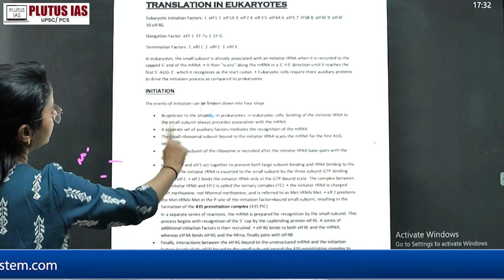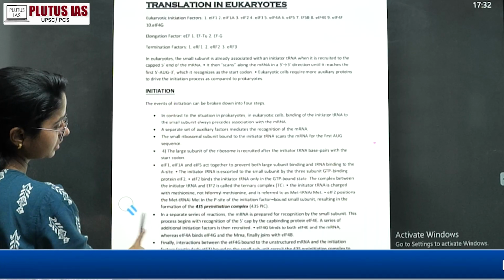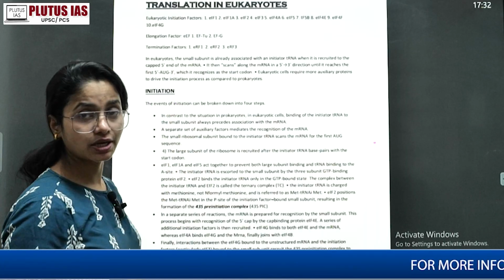We have already said the process is differentiated into mainly three steps: initiation, elongation and termination.